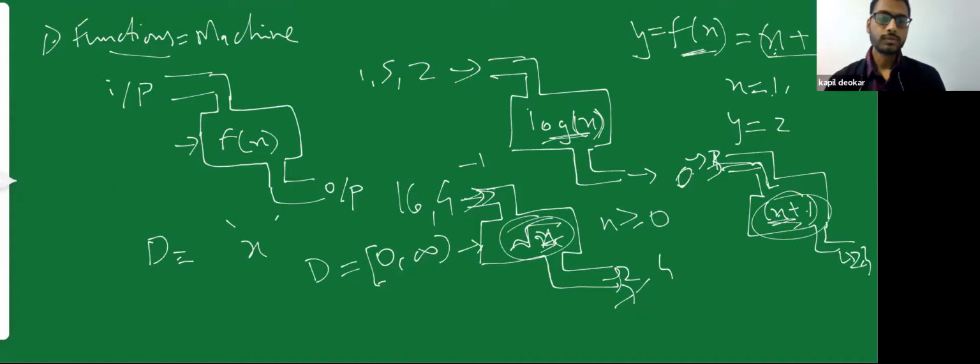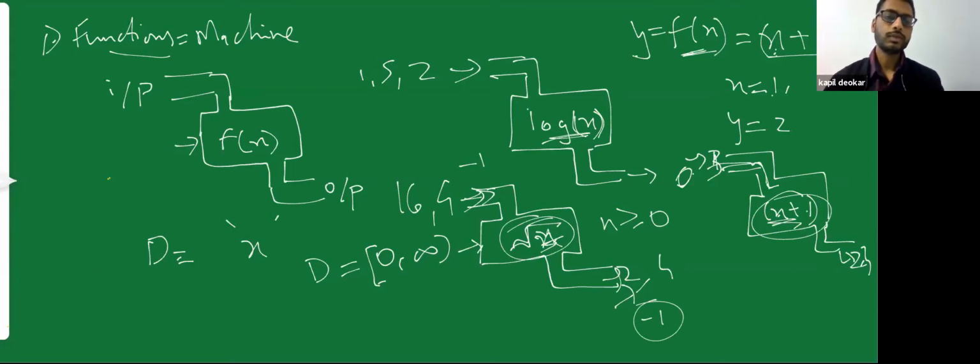Under root of 4 is 2, under root 16 is 4. If you find under root of 3, you'll get value 1.73. So you'll get all under root values as well. Under root 2 would be 1.414. And similarly, you'll get all the under root values. But can you get a negative value as output? No, you'll get only positive values as output.